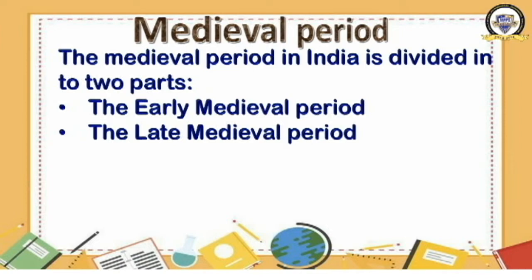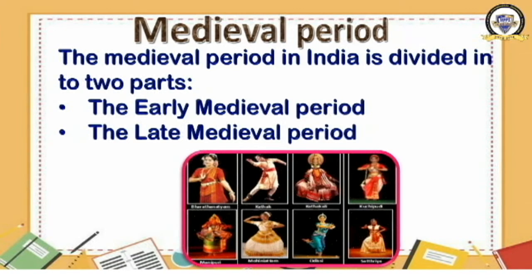There are many characteristics of this period. I told you, I'll show you one. What is this? This is the different dance forms of India. Almost all these dance forms of India developed during the medieval period. Medieval period was a period in India which could be seen with a lot of developments in different fields. The whole history book of class 7 deals with all these changes.